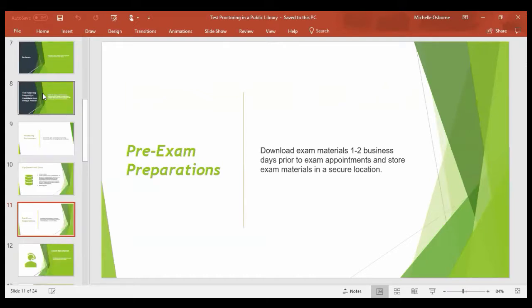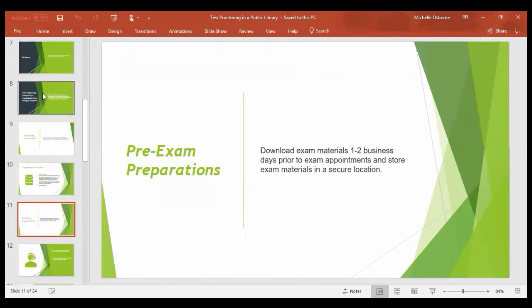So let's talk about some pre-exam preparations. You should always download your exam materials at least 1 to 2 business days prior to the exam appointments, and store the exam materials in a secure location because sometimes time is running short and you want to be able to have that information ahead of time. Perform check of proctoring facilities and equipment for operating condition and security.